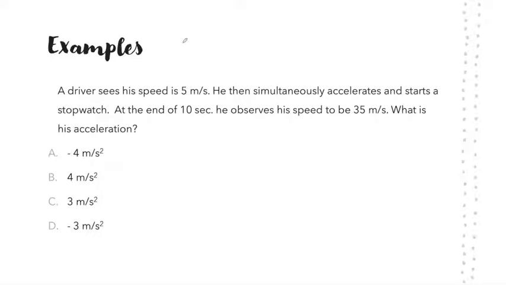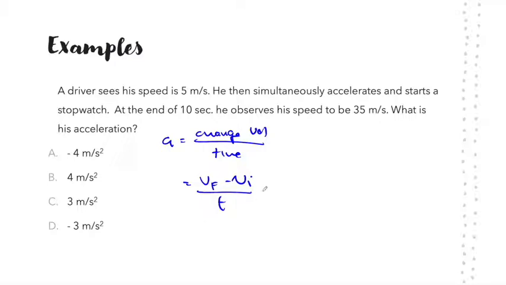All right, welcome back. Now earlier we had defined acceleration as the change in velocity over time, right? So to find the change in velocity, we're going to do final velocity minus initial velocity over time. So here we have his final velocity, which is 35 meters per second.